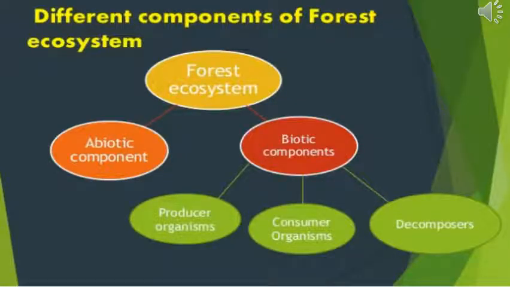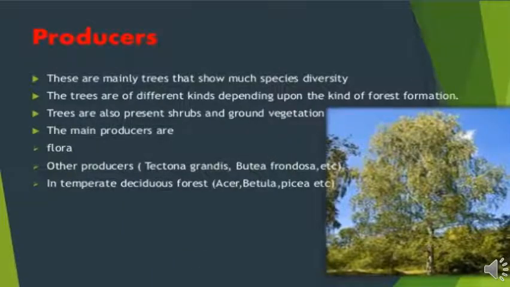Forest ecosystem consists of abiotic component as well as biotic components. Biotic components consist of producer organisms, consumer organisms and decomposers. Producers. These are mainly trees that show much species diversity.